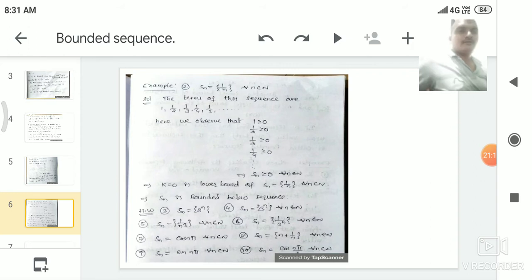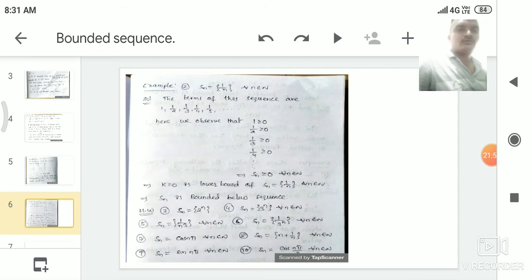We already saw this example in the bounded above sequence. Here we consider the sequence Sn equal to 1 by n for every n belonging to N. First we write the terms of the sequence. For the first term, we substitute n equal to 1. Why? Because a sequence is a function defined from the natural number set to the real number set. That means the domain set is the natural number set and the codomain set is the real number set. The domain set contains the elements 1, 2, 3, 4, and so on. That's why for the first term we substitute n equal to 1, so that is 1 by 1, which is 1.